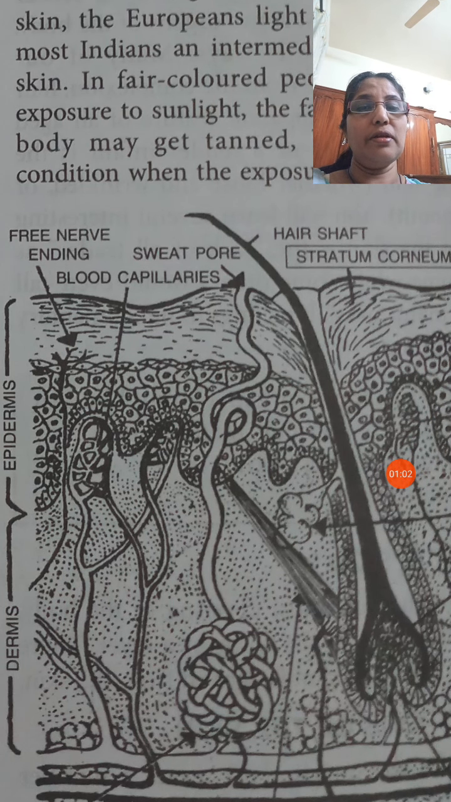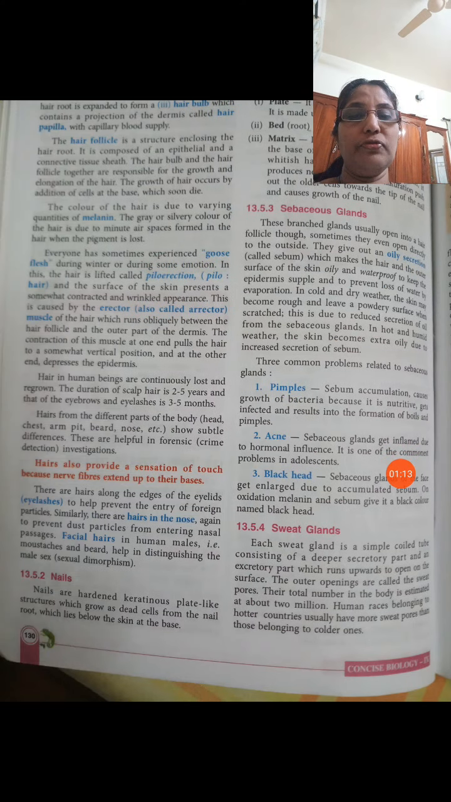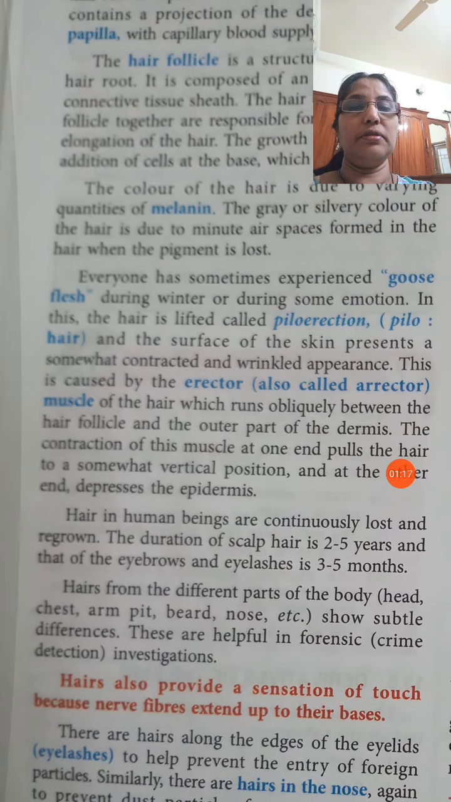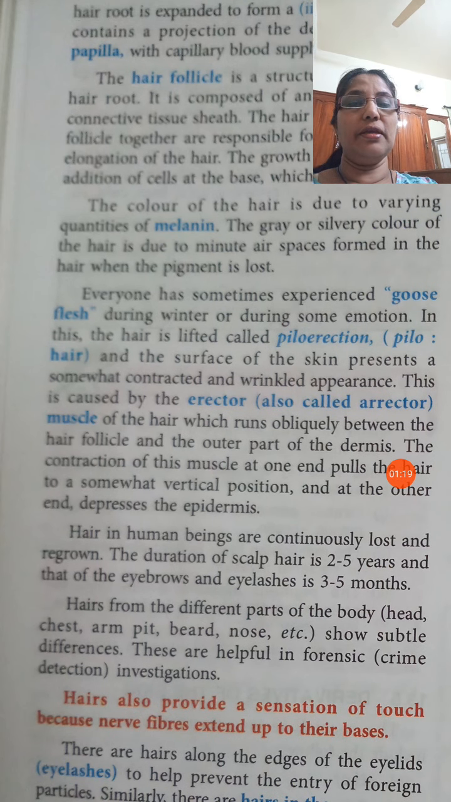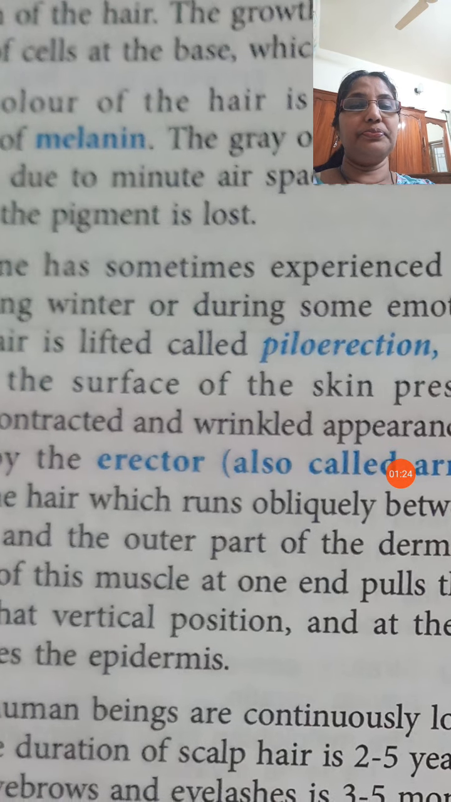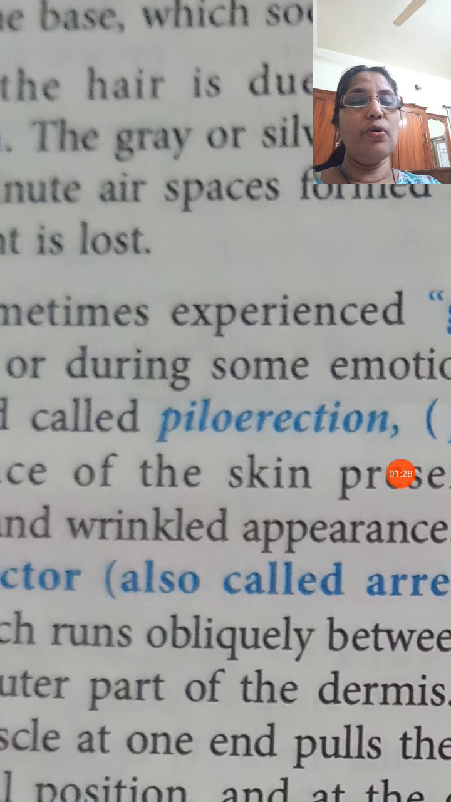So it can also make changes in the structure of the skin. Because of the actions of this erector muscle, you can see the hair is lifted. That particular process is known as piloerection.